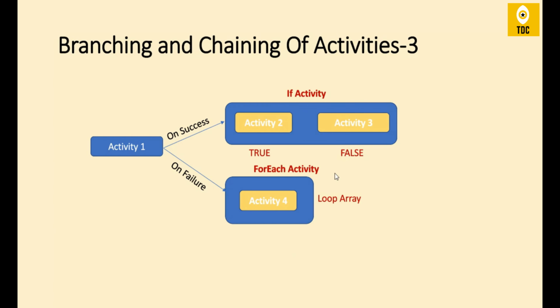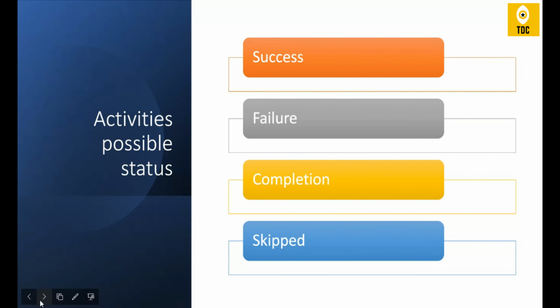And similarly, the for each condition is simple: you pass an array, it loops over the array, and it calls the sequence of activities. I've just given one activity here, but it might be another sequence of activities, like activity 4. After activity 4, you might call activity 5, and on activity 5 failure, you might call activity 6. So you can link any levels. Hope this is clear, and now let us see the different possible activity statuses.